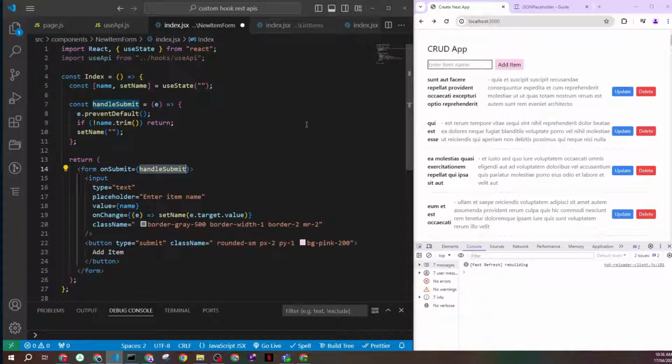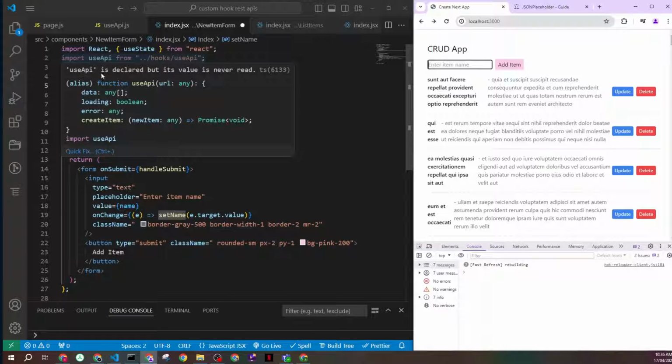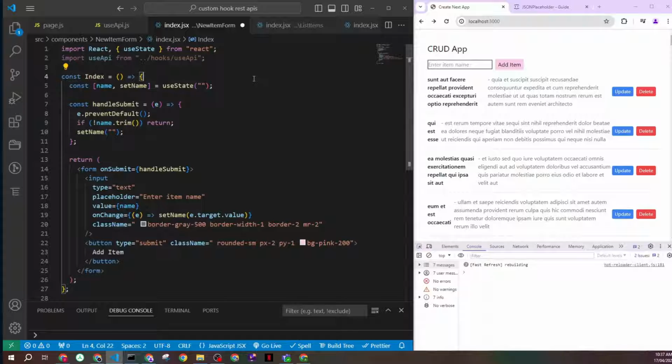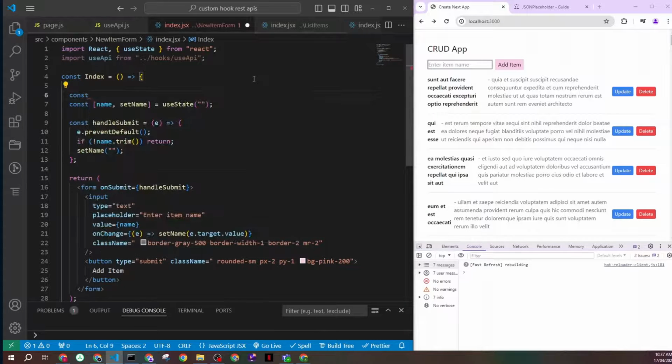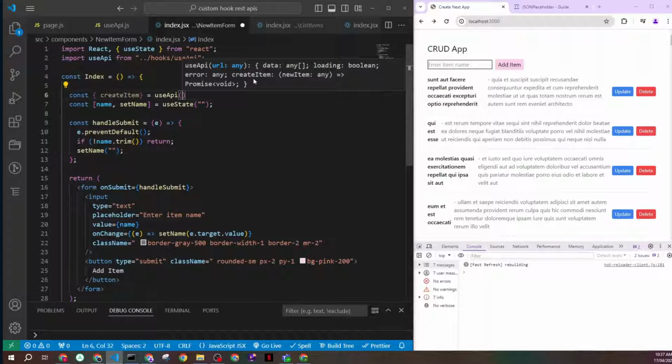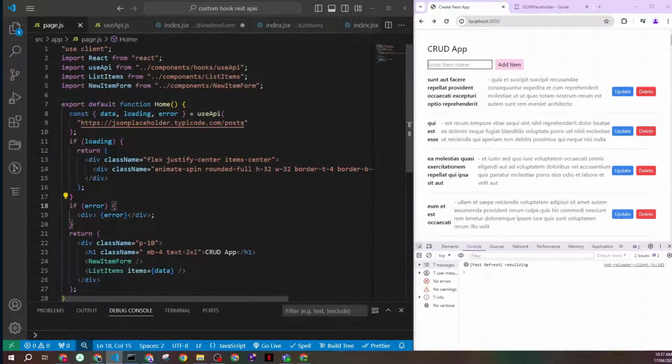So all we're doing now is when we submit, we're just setting the state, so we can see that typing right there. But what I want to do is that when I click submit, I want to trigger my API call. That's where I'll use my useApi. So I'll come back inside my functional component and try to access my createItem function from useApi, and we'll pass the URL again. So I'll just copy this URL.